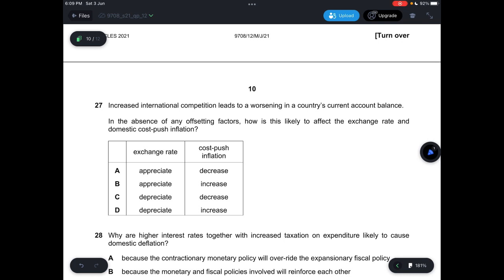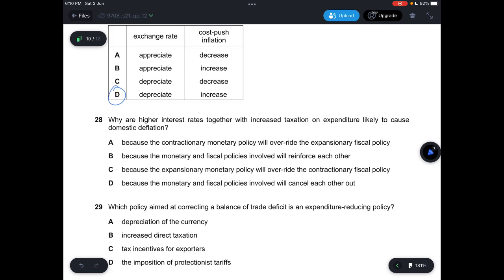And so your exchange rate depreciates and your cost push inflation will now increase, because the cost of purchasing goods from foreign countries will increase. So your COP will increase, and then your AS curve will shift to the left. So cost push inflation increases, exchange rate depreciates. So the answer is D.